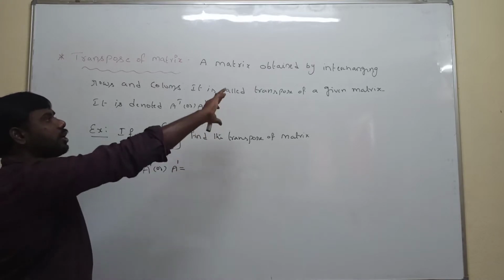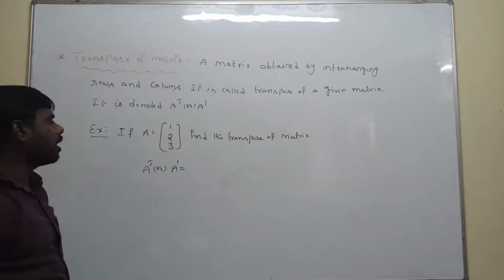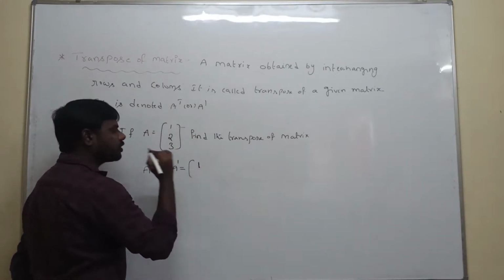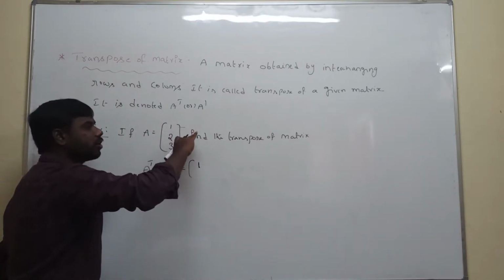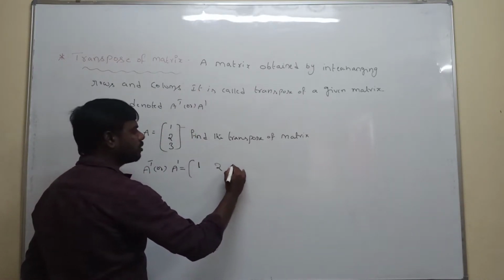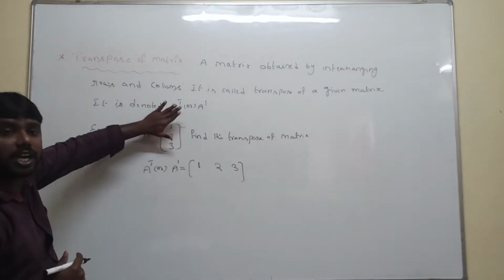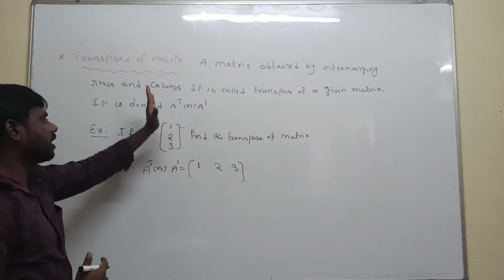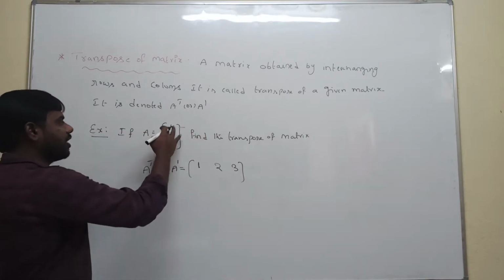Now what is the given condition? The matrix obtained by interchanging rows and columns. Here, this is the first row. The first row can be written as the first column. The second row can be written as the second column. The third row can be written as the third column. Or else, this is the first column, and interchanging column and rows, the first column is replaced with the first row. I think everyone understood.